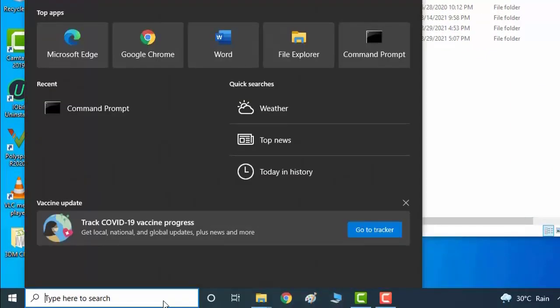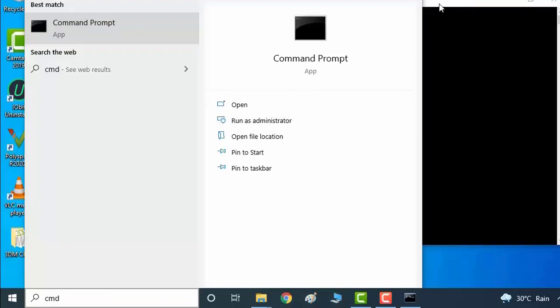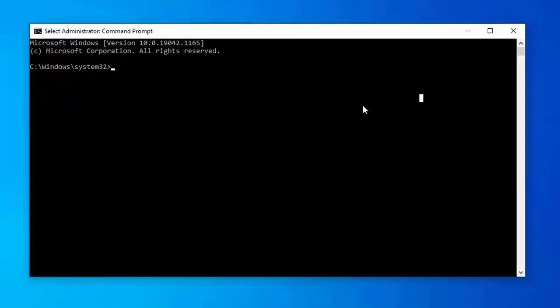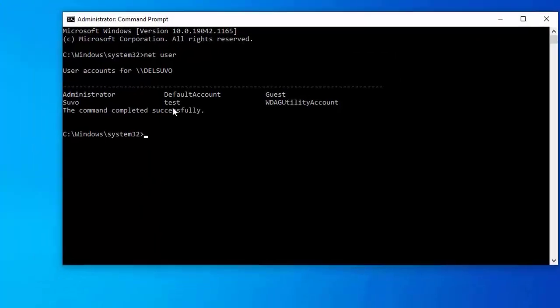In command prompt, I am running it as administrator. Here using net user, see the test user is here. I want to delete this test user. For deleting this test user, I will use net user, name of the user test /del. Enter. The command completed successfully.